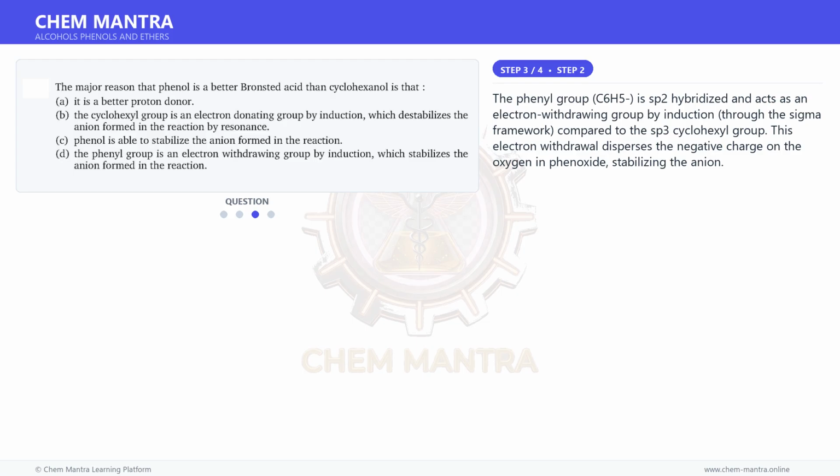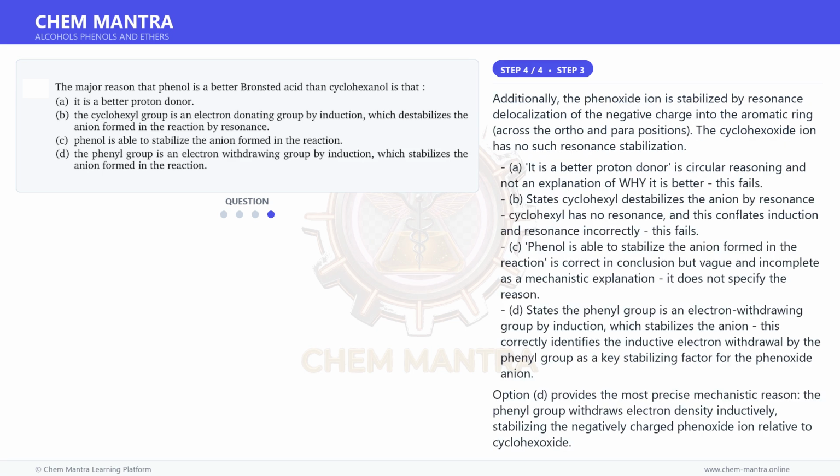The phenyl group, C6H5, is sp2 hybridized and acts as an electron-withdrawing group by induction through the sigma framework compared to the sp3 cyclohexyl group. This electron withdrawal disperses the negative charge on the oxygen in phenoxide, stabilizing the anion. And for the final step.